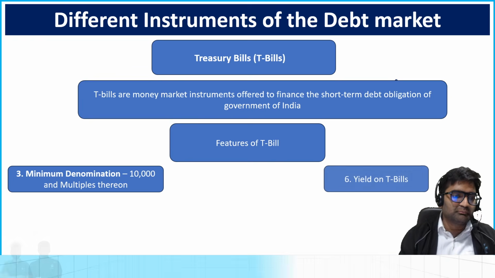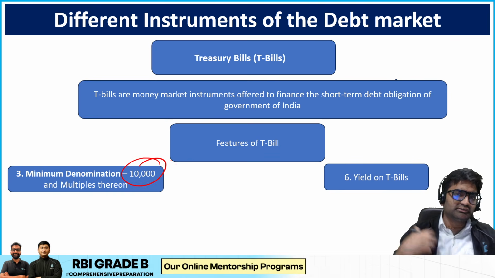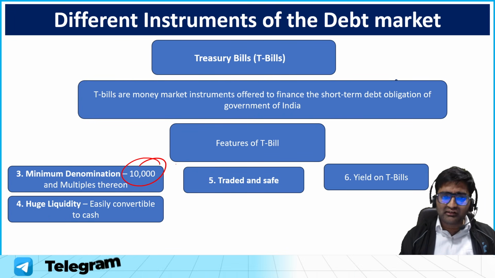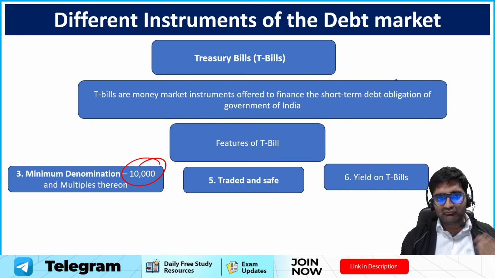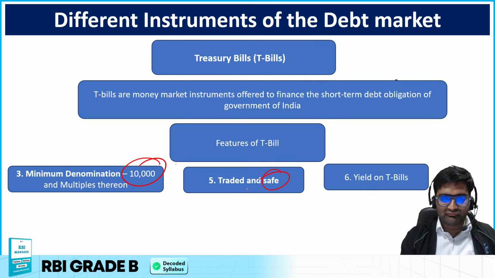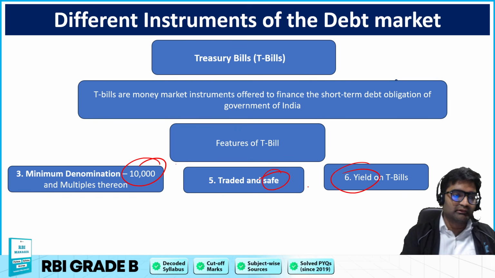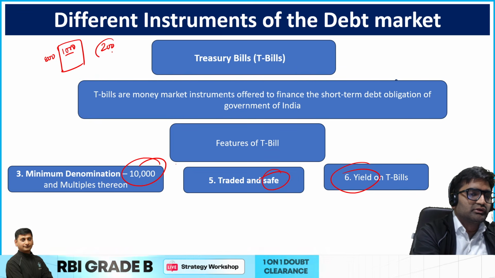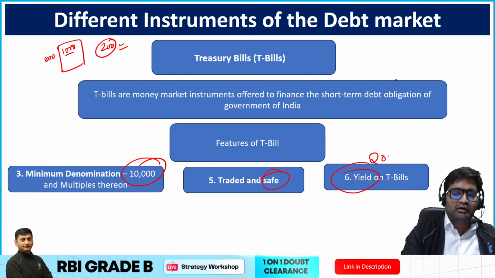Apart from that, the minimum denomination for which you can issue these treasury bills is 10,000 rupees, and they are traded also. Like you buy a treasury bill, give it to someone else, you can do that. They are safe because they are issued by the government of India. There is yield that you obtain over them. Yield is nothing but the profit that you obtain. You have paid 800, you're getting 1000, the difference of 200 is the profit that you're going to gain, isn't it?